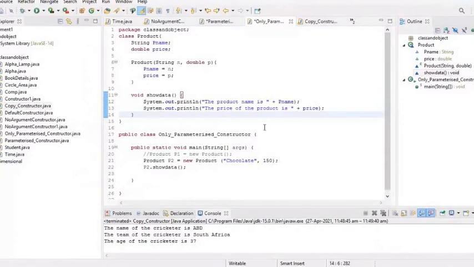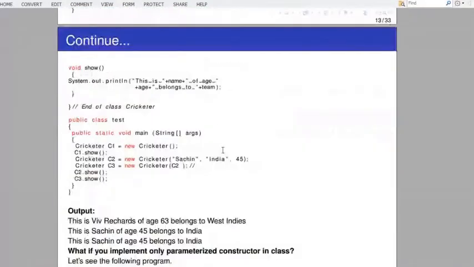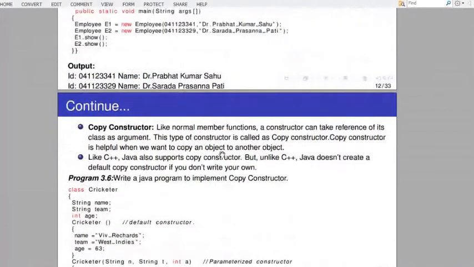Okay. So now let us go for another concept. We have discussed about the default constructor provided by the JVM. We have discussed about the no argument constructor. We have discussed about parameterized constructor. Let us discuss about the copy constructor.